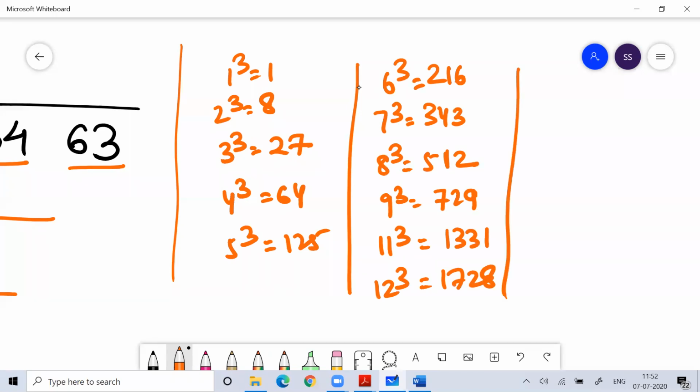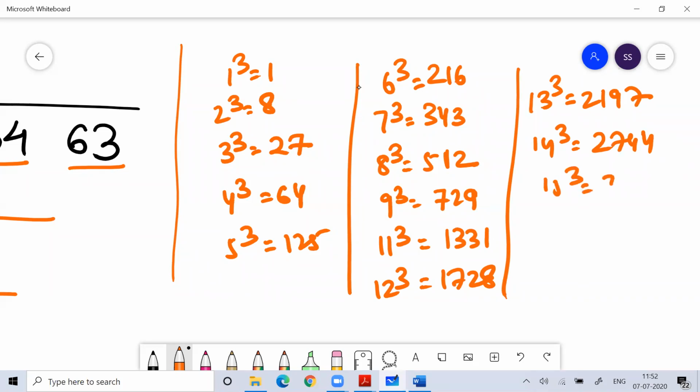You have to learn these values by heart. 13 cube is 2197, 14 cube is 2744, 15 cube is 3375. You should learn these values by heart.